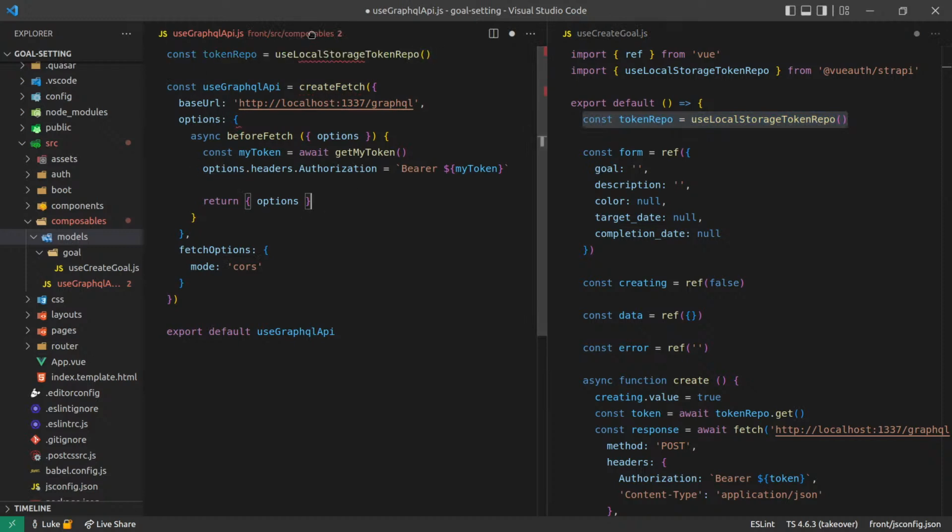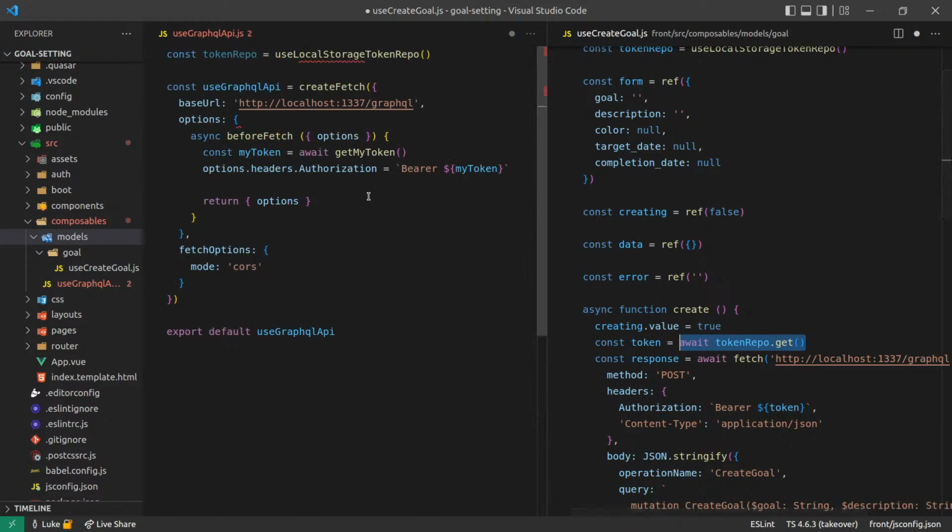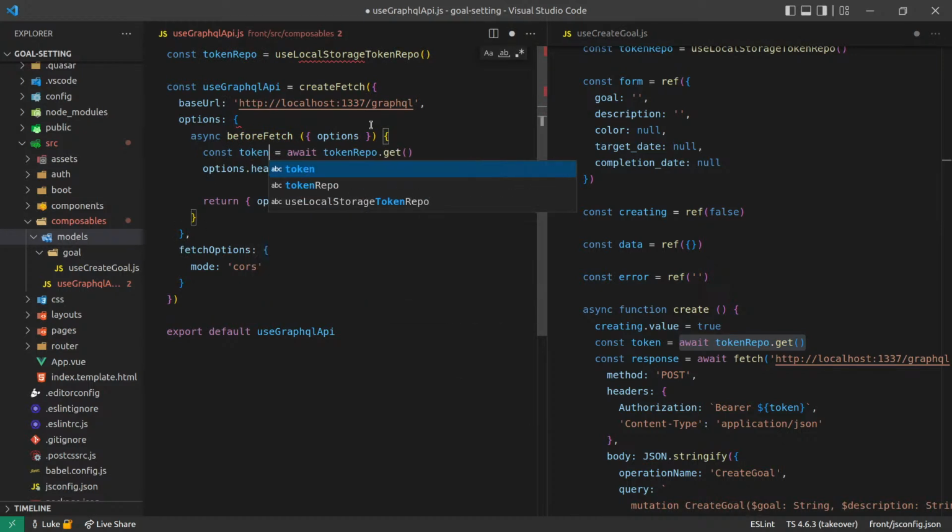Say tokenRepo. My token is equal to, we can just steal this code here. Instead of myToken, we'll just call it token. And then we need createFetch.